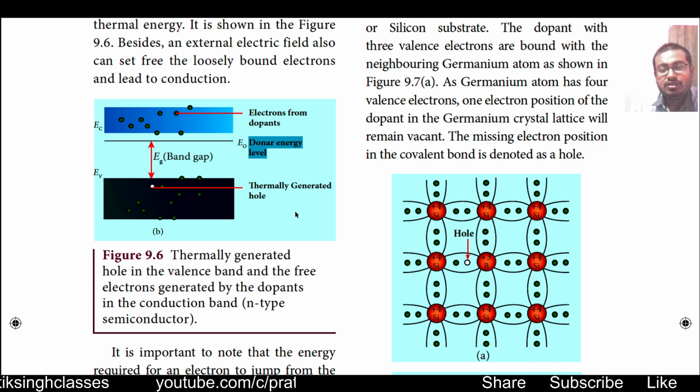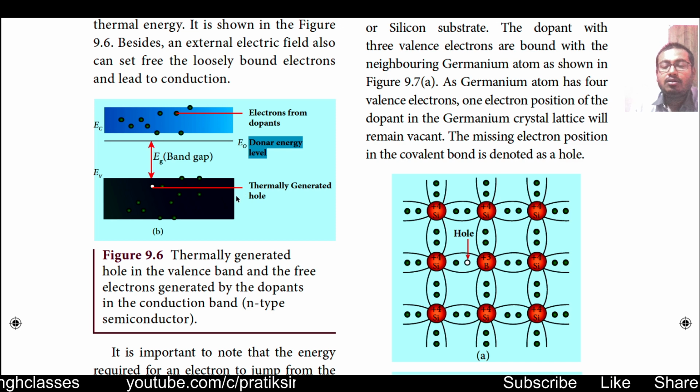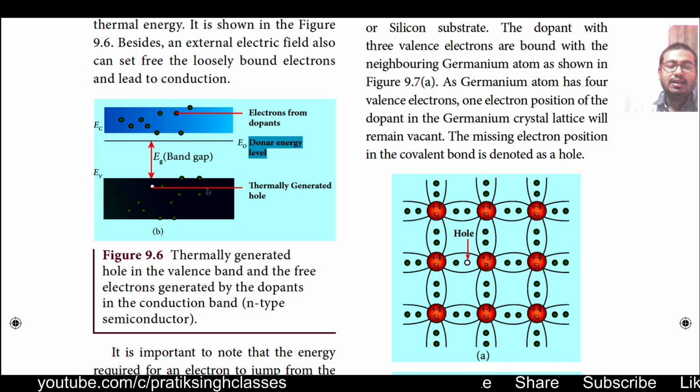In that situation the number of free electrons in the conduction band will be more than the number of holes in the valence band.